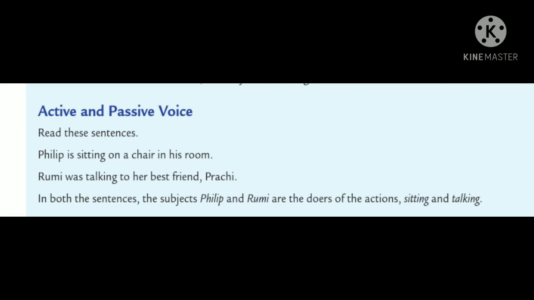First, Philip is sitting on a chair in his room. Next, Rumi was talking to her best friend Prachi. In both the sentences, the subjects Philip and Rumi are the doers of the action, sitting and talking.